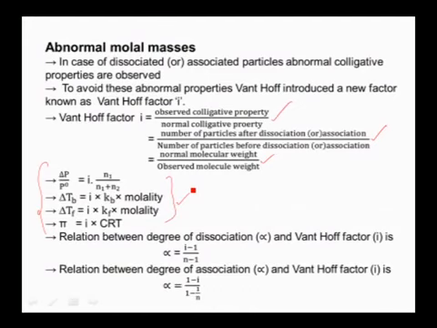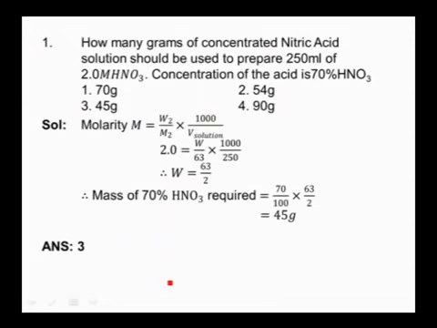And one more important feature here is the Van 't Hoff factor depends upon the degree of dissociation. When a solute undergoes dissociation, the relation between the Van 't Hoff factor and the degree of dissociation is alpha is equal to i minus 1 by n minus 1. Similarly, if a solute undergoes association, then the relation between the Van 't Hoff factor and degree of association is alpha is equal to 1 minus i by 1 minus 1 by n. So this is regarding the synopsis.